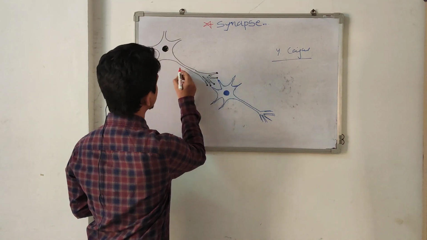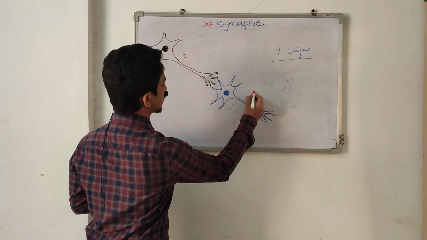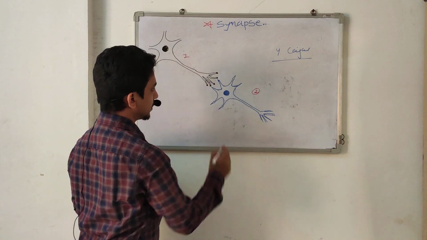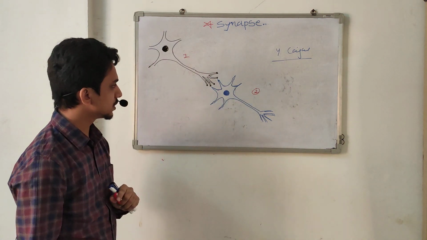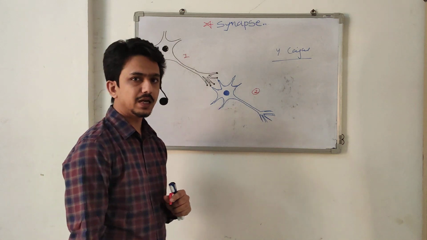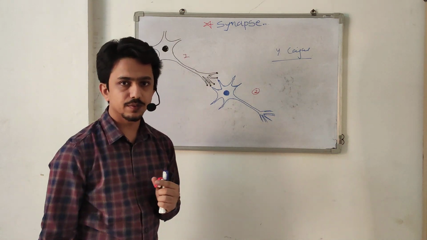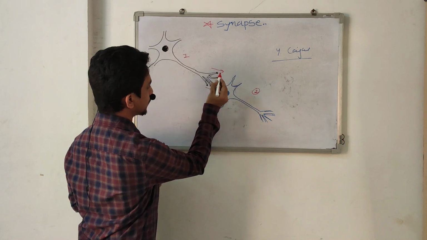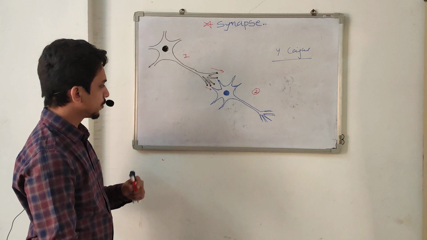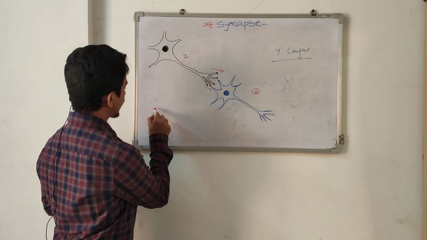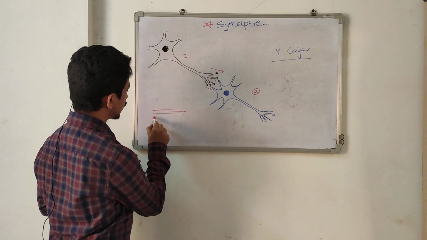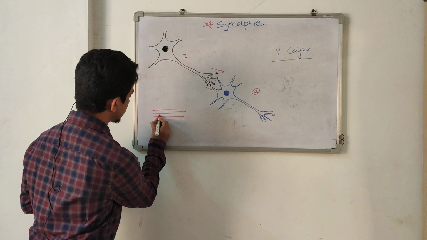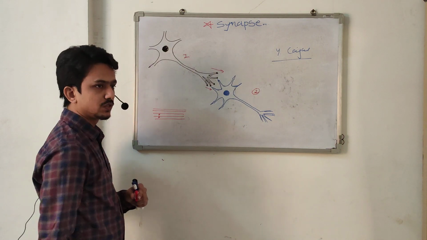Here you can see this is the first neuron, and here the second neuron. Between the first and second there is some space. This space, or this structure, is called a synapse. We can say it's a synapse only when it allows information to pass from one neuron to another. Suppose in a bundle of fibers two neurons are close to each other, but they do not permit information to pass from one to another. So this is not a synapse.